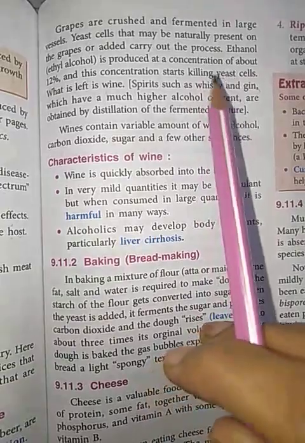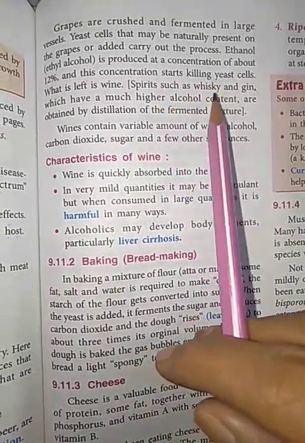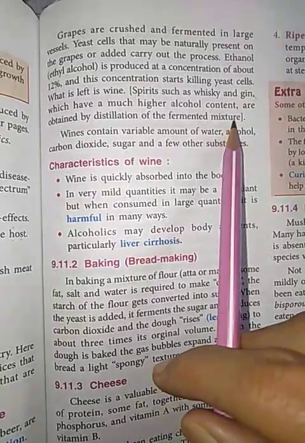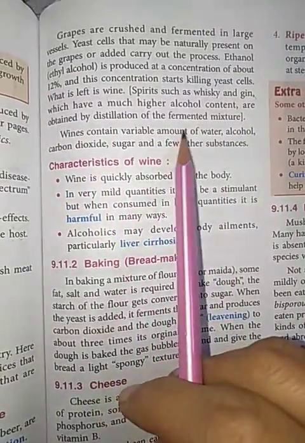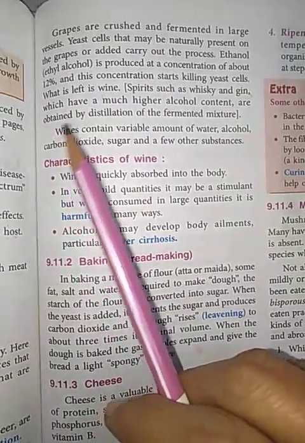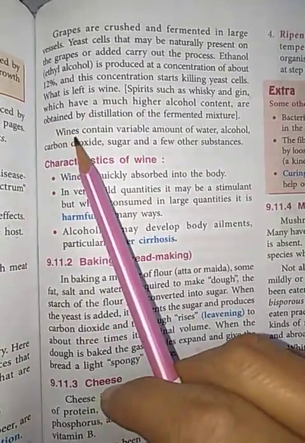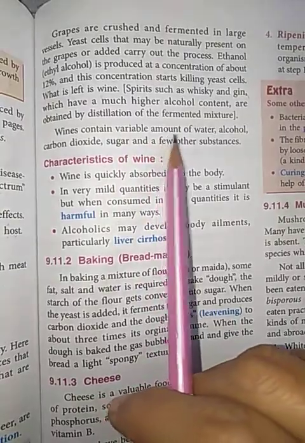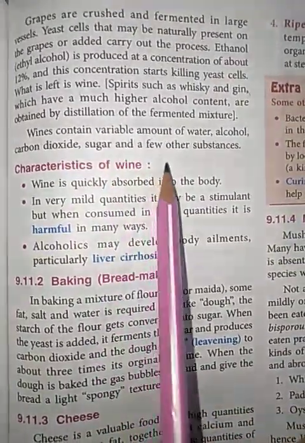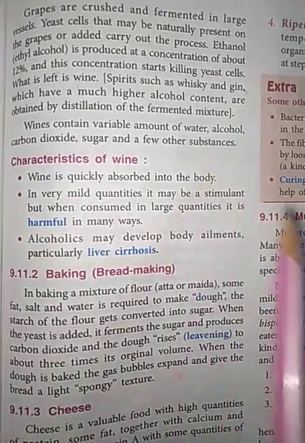Now other alcoholic beverages like whiskey and gin have a high alcohol content, and they are obtained by the distillation of the fermented mixture. Now about the composition of wine. Wine contains variable amounts of water, alcohol, carbon dioxide, sugar and a few other substances.